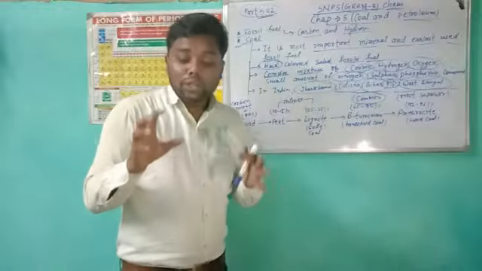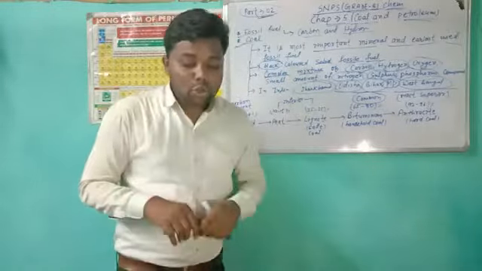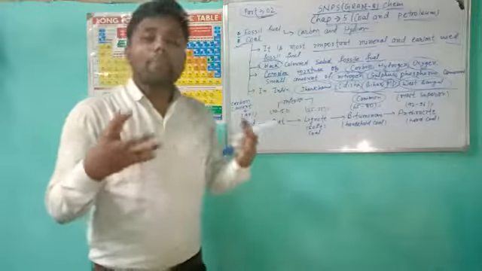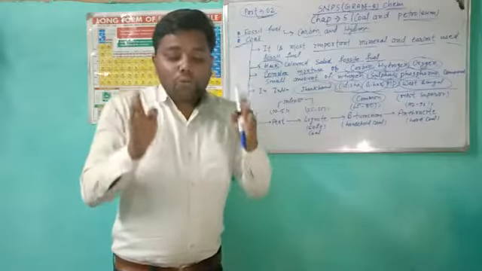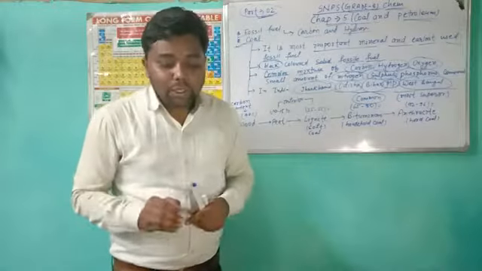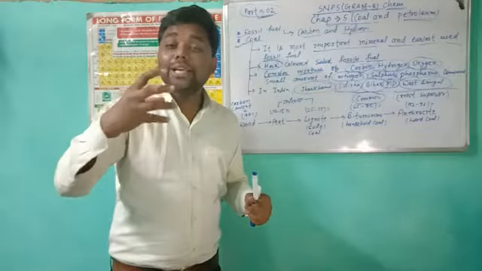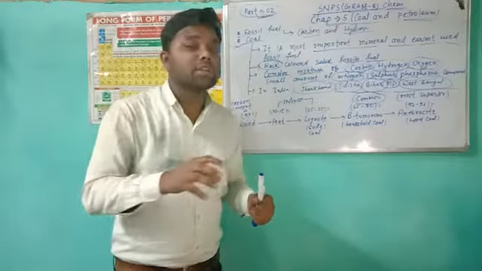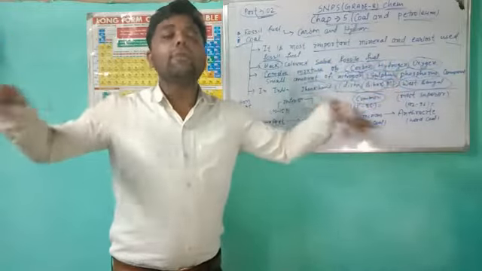How is coal formed under the earth's crust? This is a very normal process, but it takes a lot of time. Coal was formed by the decomposition of plants and trees, especially big trees, big forests.